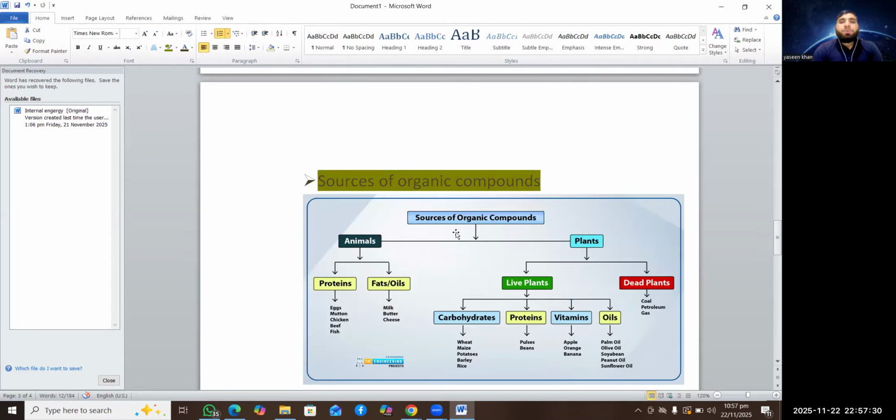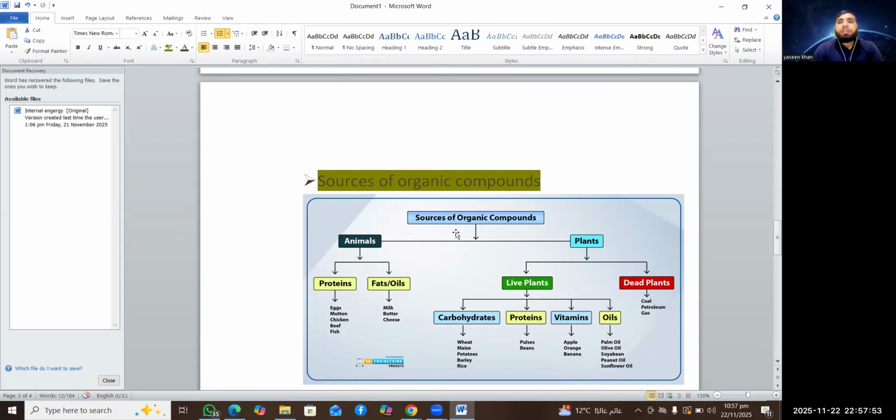Organic compounds are obtained from the following two sources. One is organic sources, and the second one is inorganic sources. Organic sources mean those organic compounds which are obtained from living organisms. So these are called organic sources. For example, proteins, carbohydrates, lipids, vitamins.